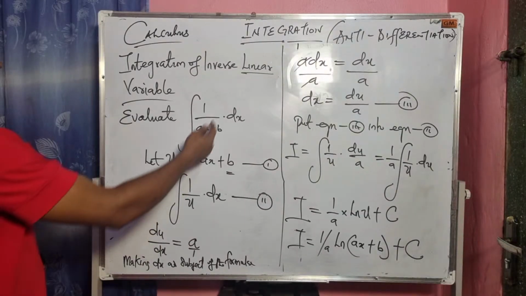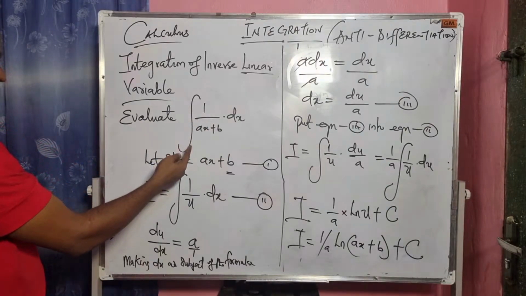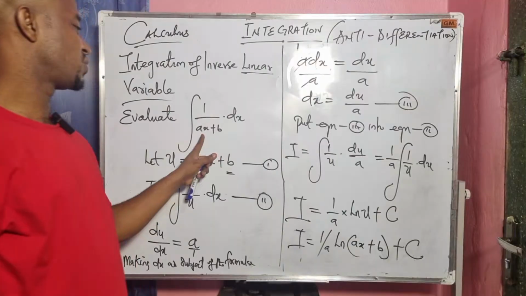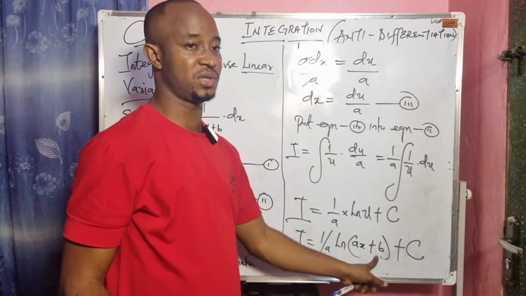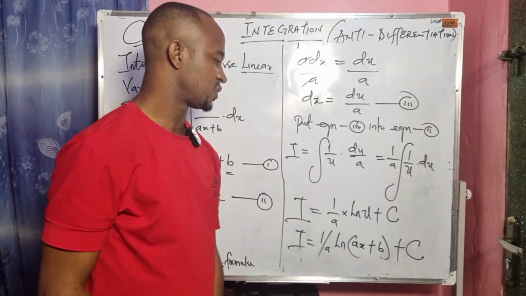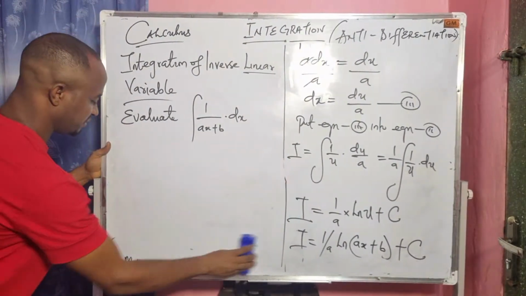So the integral of this function, if we have an inverse linear function, becomes 1 over a, the first coefficient of that x, 1 over a ln the function itself, the integrand itself, plus c. Let me give us an example.